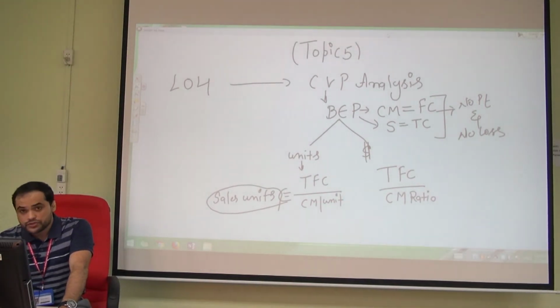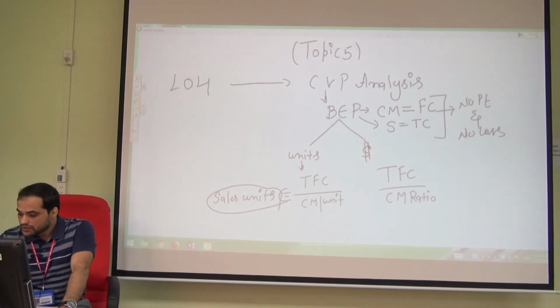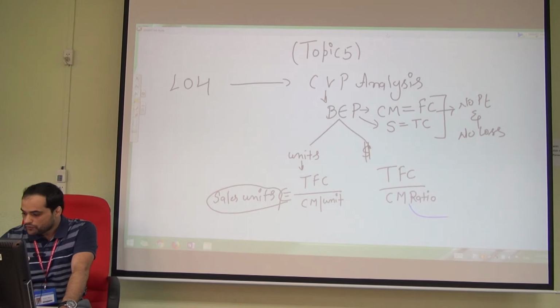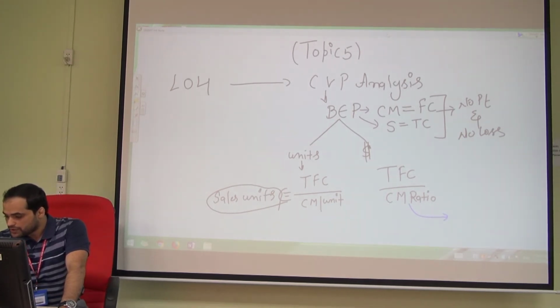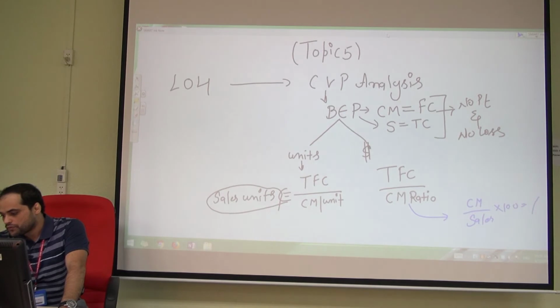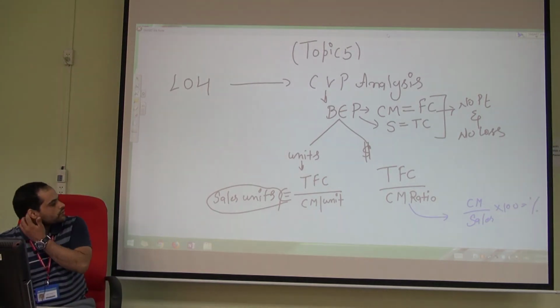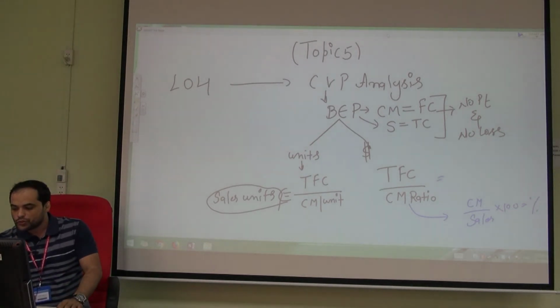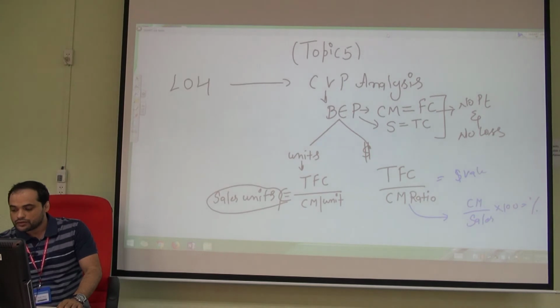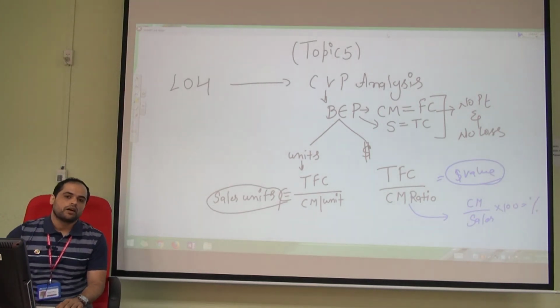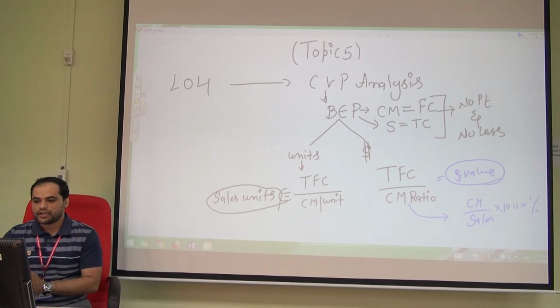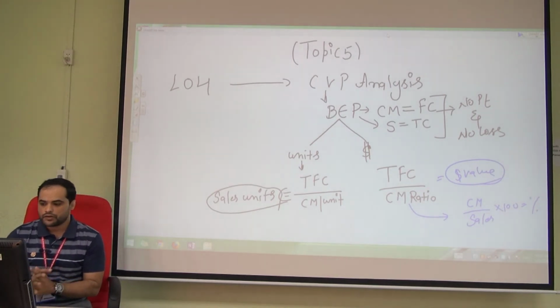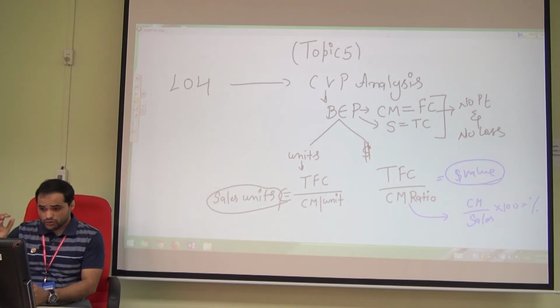The formula is contribution margin divided by sales. By applying this formula, you will get a dollar value, which means the revenue we need to generate in order to break even. So that's about units and dollars.